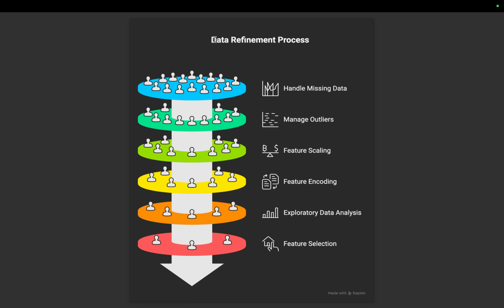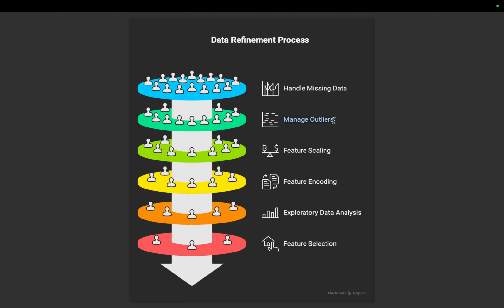Then we'll study the data refinement process, like how the data analysis process can be achieved. The first thing is that we have tons of data, so you have to handle the missing data. Missing data means some part of the data is not there with you. How you can fill that data, how you can remove that data: the dropna and fillna functions we will study here.